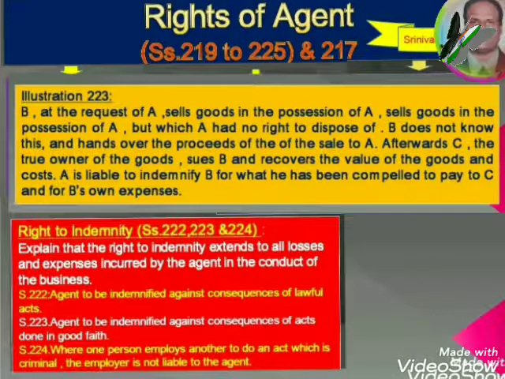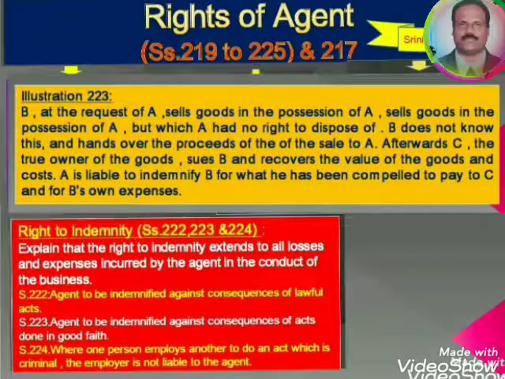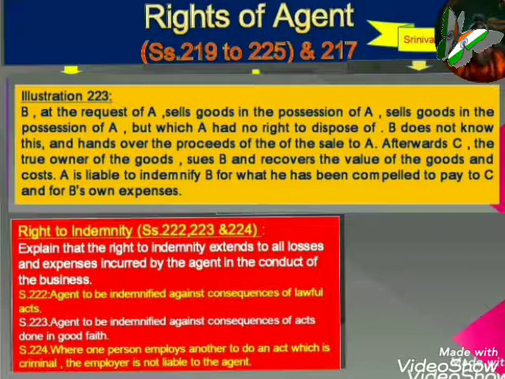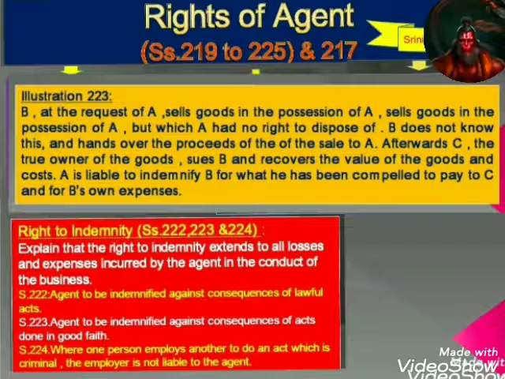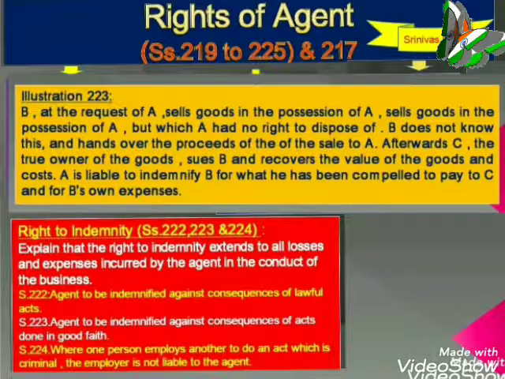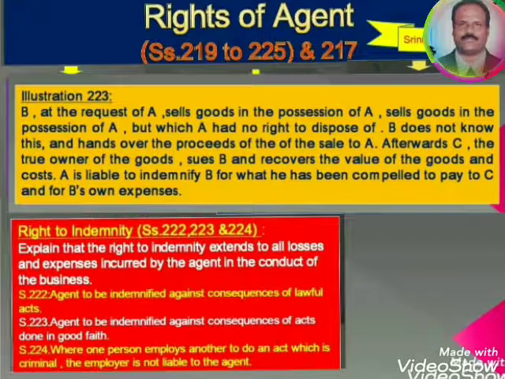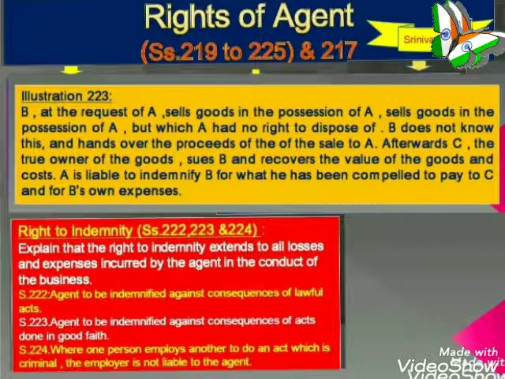Now, under 223, there is one more illustration. B, at the request of A, sells goods in the possession of A, but which A had no right to dispose of. B does not know this and hands over the proceeds of the sale to A. Afterwards C, the true owner of the goods, sues B and recovers the value of the goods and costs. A is liable to indemnify B for what he has been compelled to pay C and for B's own expenses.